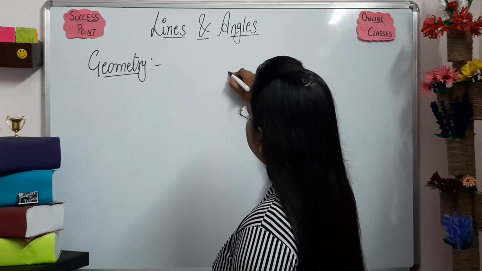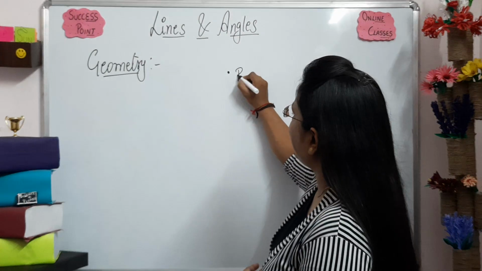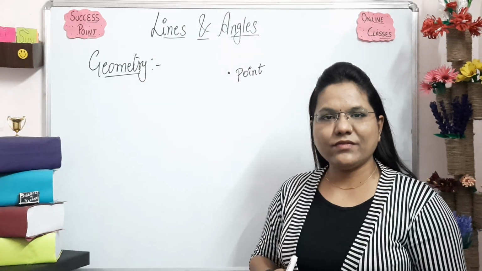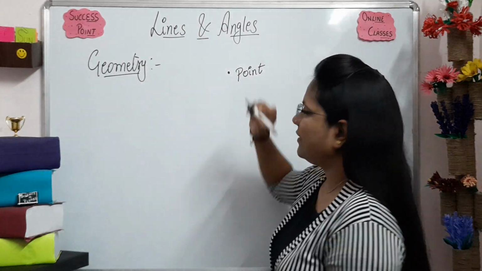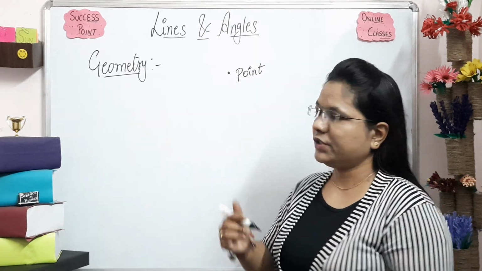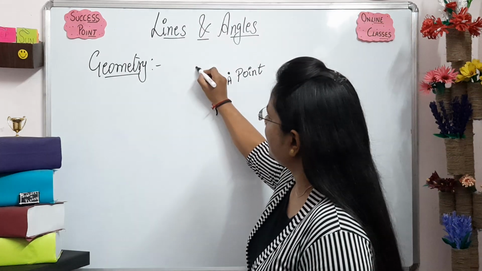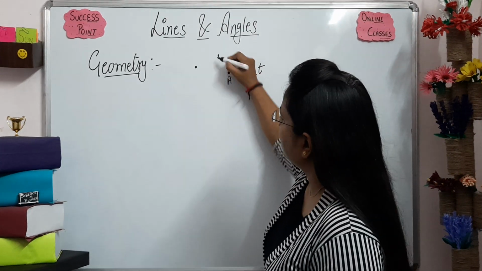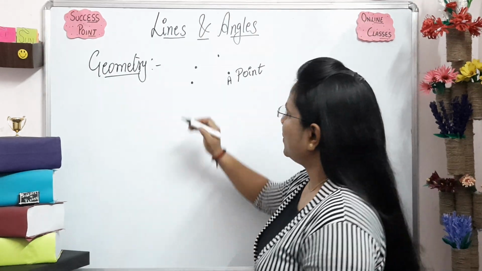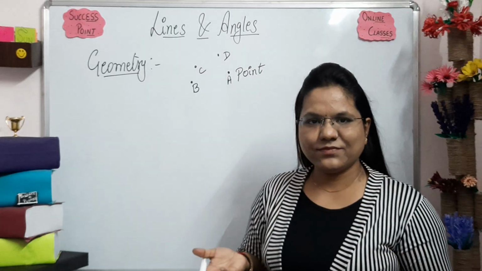Okay, so what is it? Come on guys, what is it? It's a point. Good. Like we all have names, let's assign them also some naming. You can assign any alphabet, it's your wish. Like A. And if this is a point, then what about this one, and this one? They are also points. So let's assign them some naming: B, C, D. Okay?